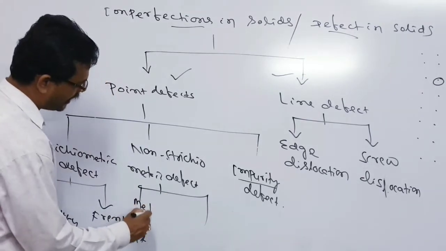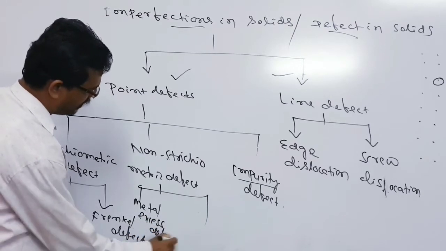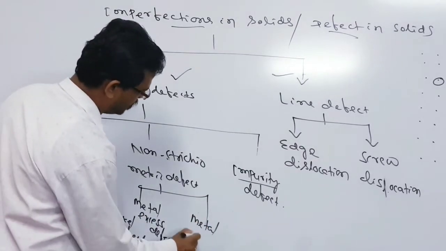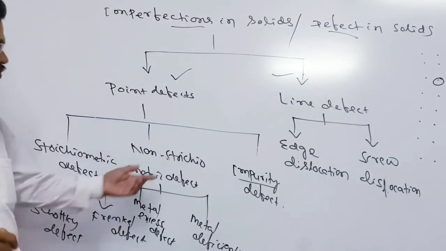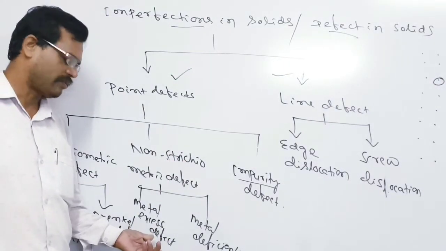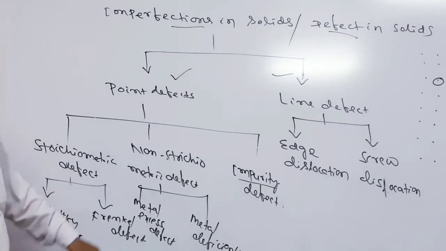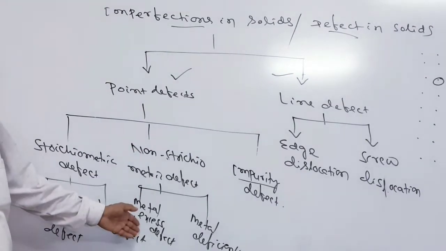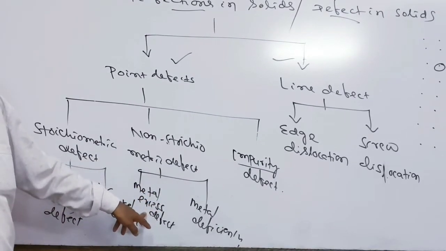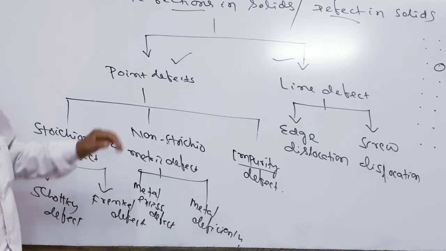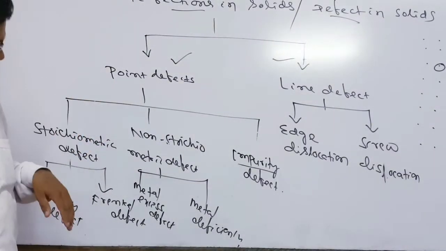One is metal excess defect, and another is metal deficiency defect. Okay, so now you see, in the non-stoichiometric category also you have two types: metal excess defect and metal deficiency defect. So in metal excess defect, that we can also say is due to extra cations or due to extra electrons. Two categories.